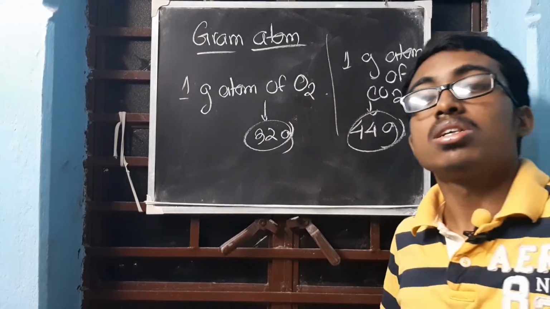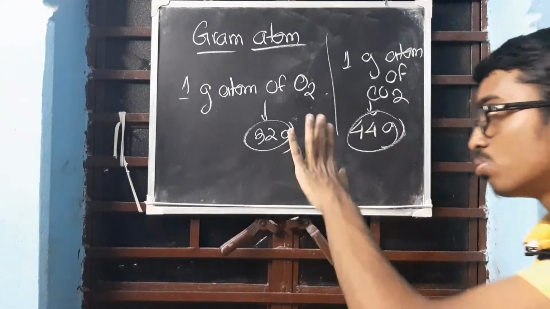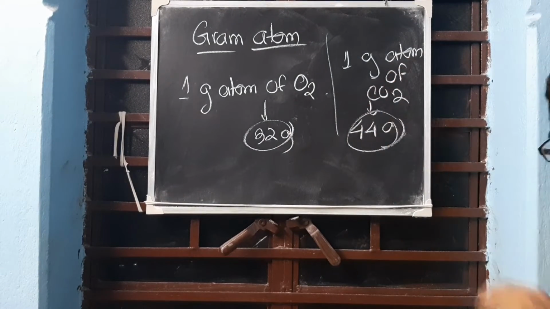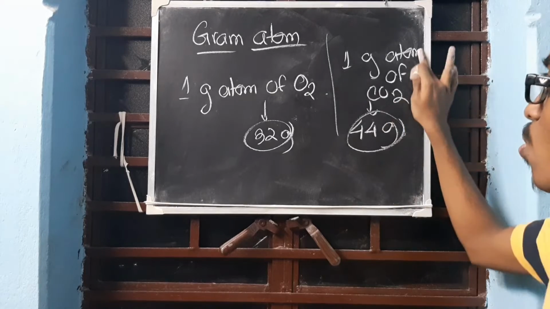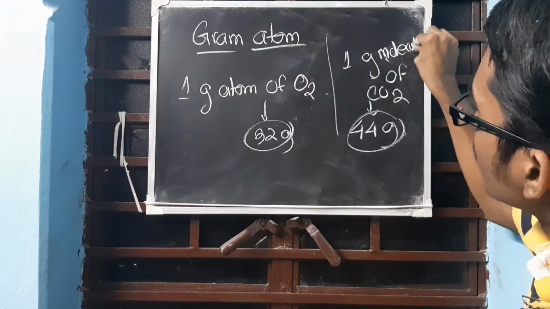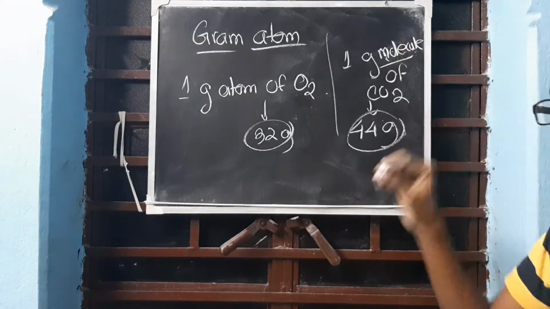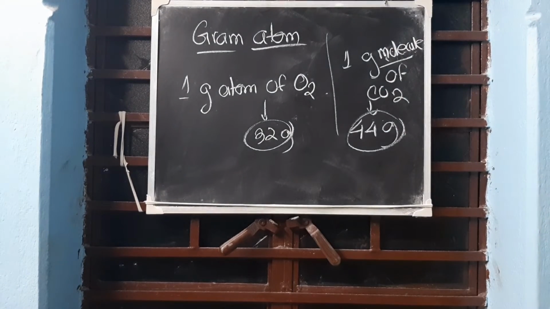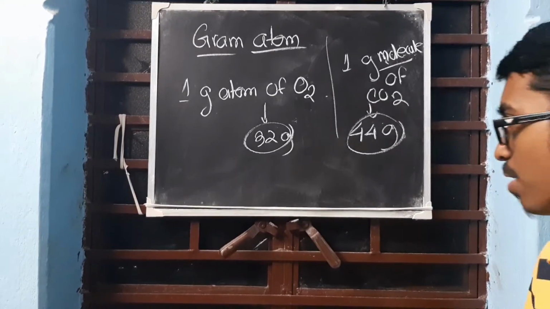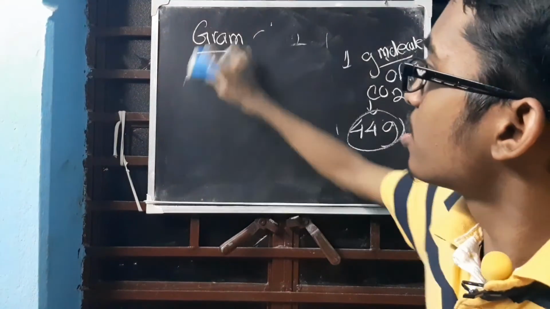Monooxygen, it's 16 gram. I have written O2. CO2, it's 44 gram. So 1 gram atom of CO2. No, it's gram molecule of CO2. Right? 1 gram molecule of CO2 is 44 gram. Understood? Okay. This is gram atom.